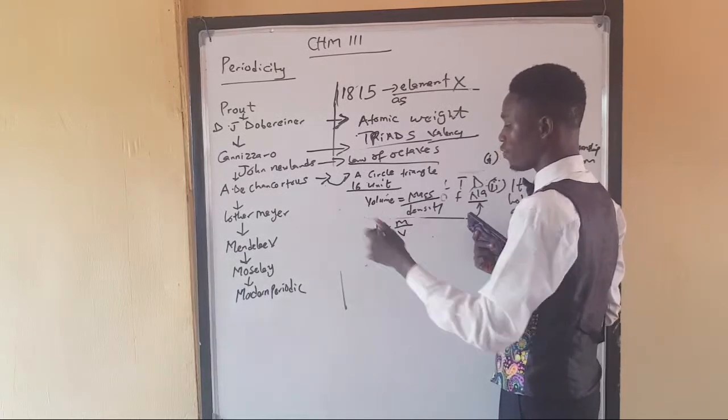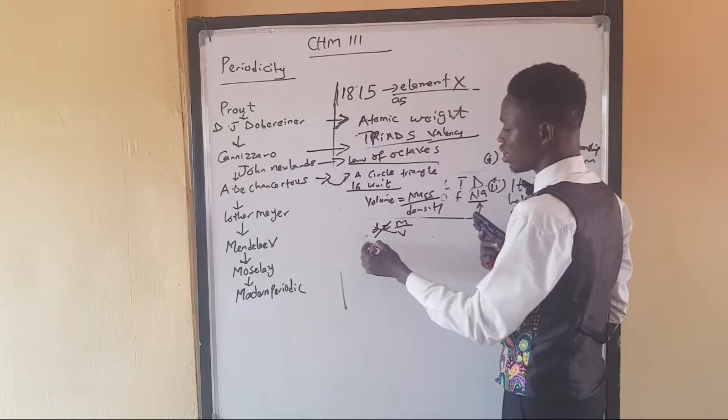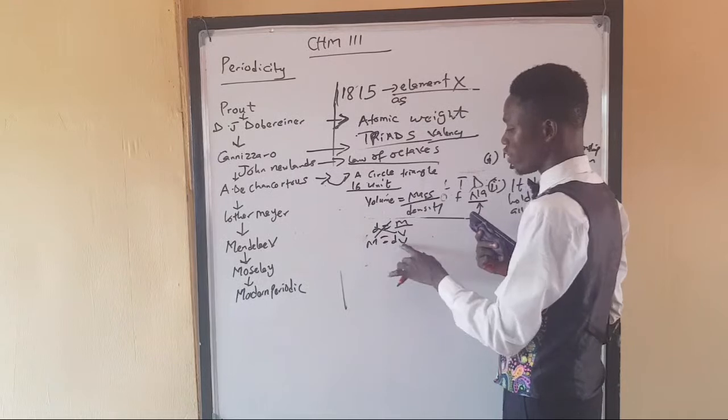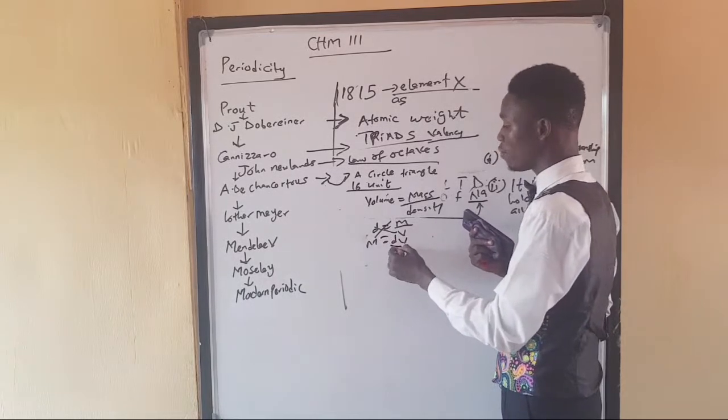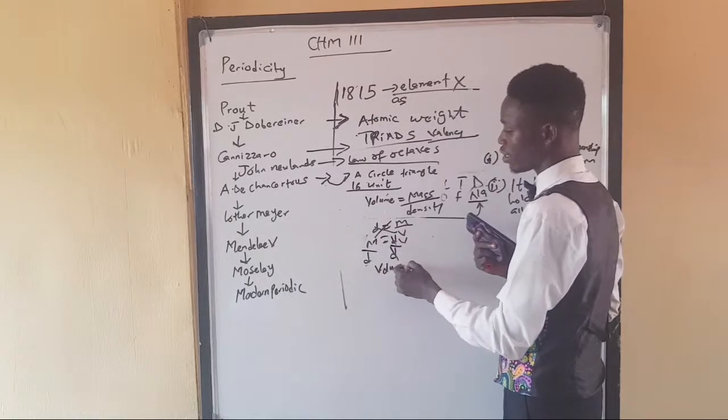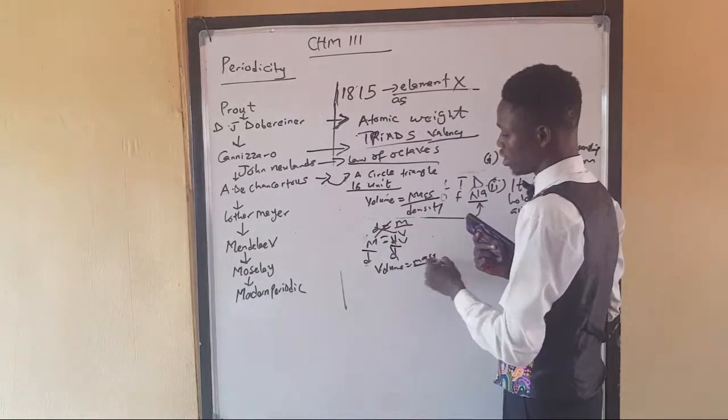So if you invert the formula, volume will multiply density, and then mass will be equal to density times volume. So if you have to make volume the subject, you divide both sides by density. So he said the volume of every element is mass over density.